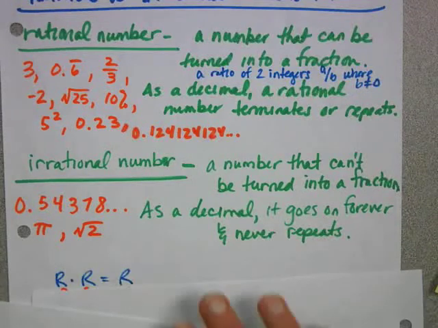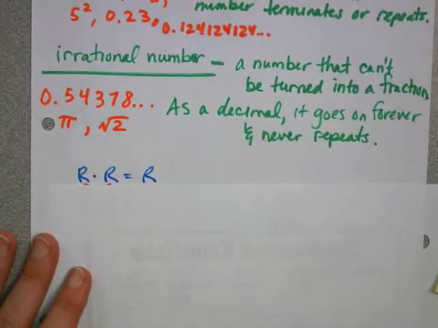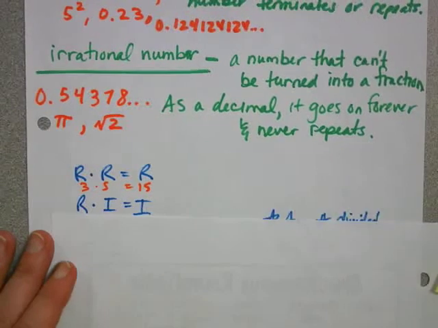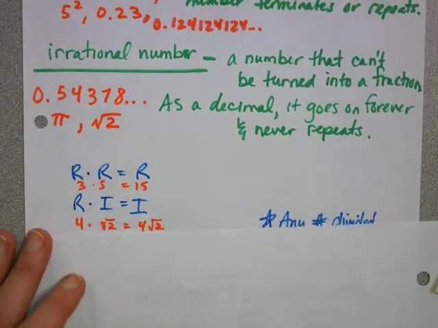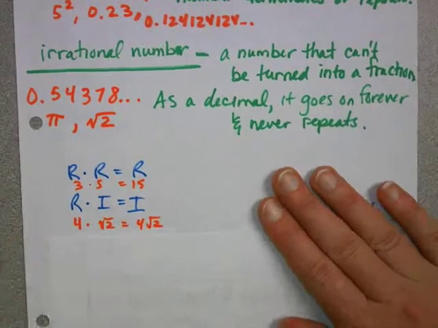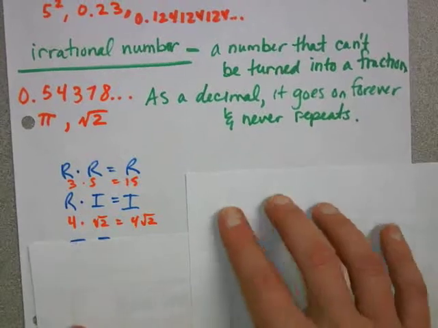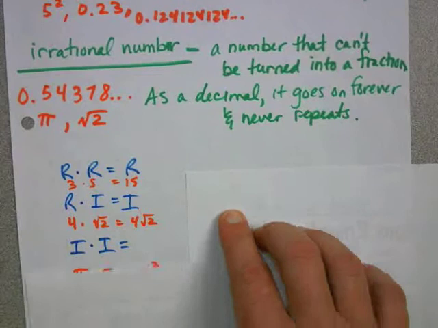Okay, now some really quick notes here. A rational number times a rational number is always a rational number. For example, 3 times 5 is 15. That's just one little example. A rational number times an irrational number is always an irrational number. For example, 4 times the root of 2 is 4 root 2. And if you write that on your calculator, 4 root 2, it's going to be a decimal that goes on forever.